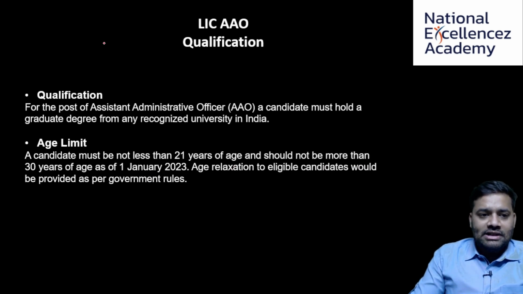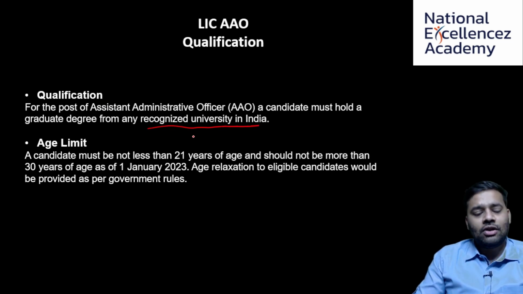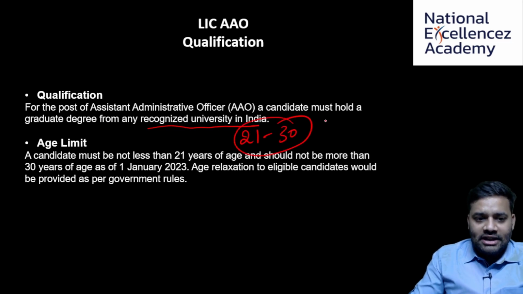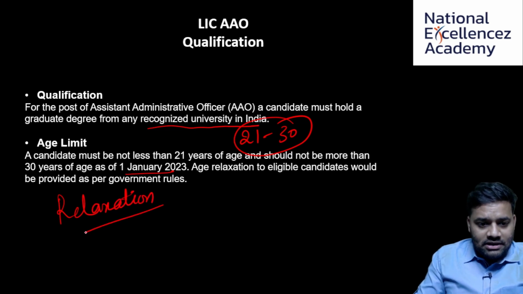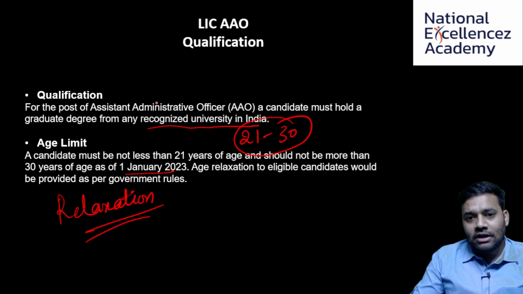Going forward, what are the qualifications required? Educational qualification is just a degree from any stream by any university that is recognized by Government of India. You are eligible to take up this exam, and the age limit is between 21 to 30 years. It should not be more than 30 years as on Jan 1st 2023. And here as well there is going to be age relaxation, you can have a look at the detailed relaxation in the notification, which is in the description box below. You can download the notification and have a look at the age relaxation.